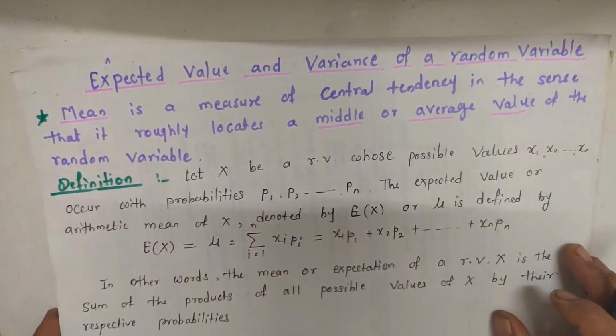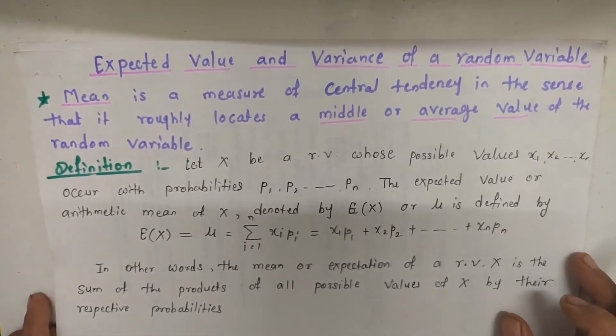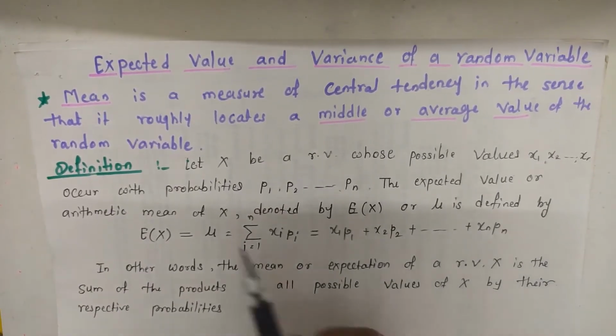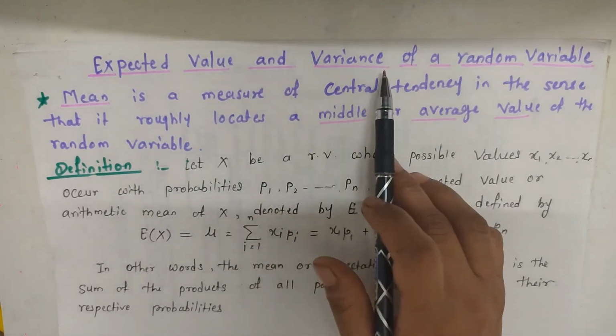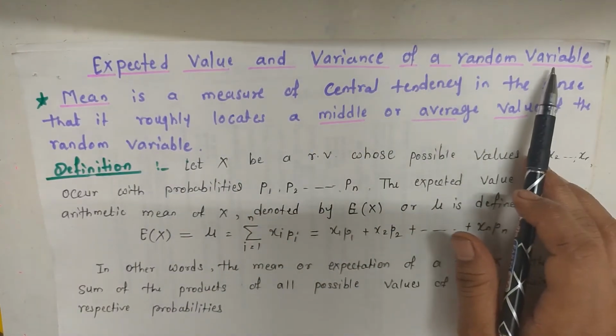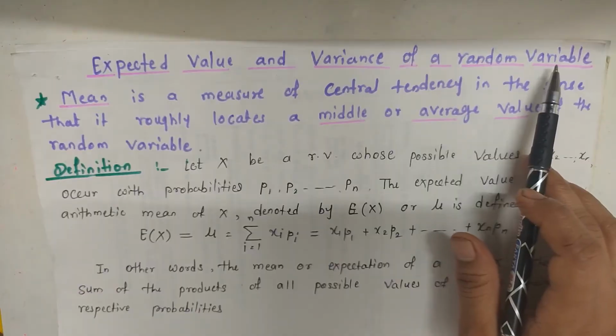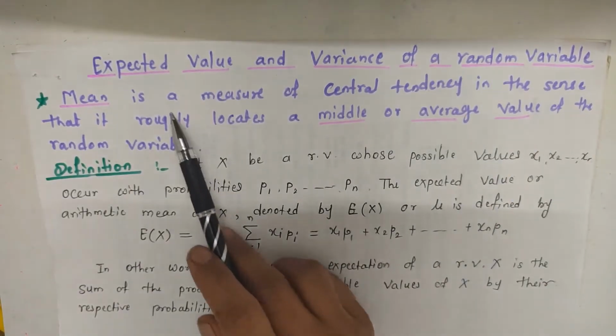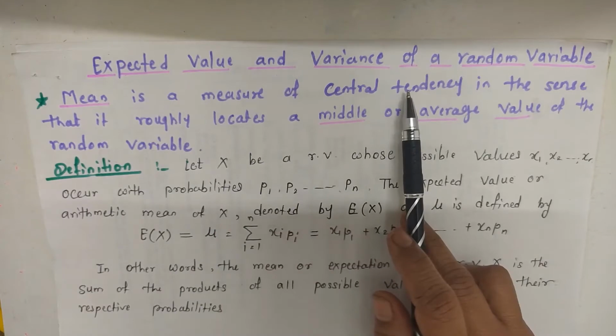In this video, we are going to learn the next concept in probability distribution: expected value and variance of a random variable. In earlier videos, we have learned about probability distribution, probability mass function and cumulative distribution function. Now, the new concept is expected value and variance of a random variable.